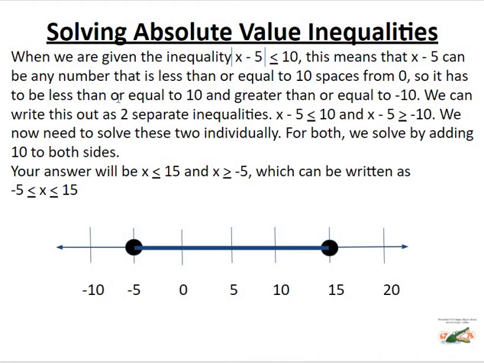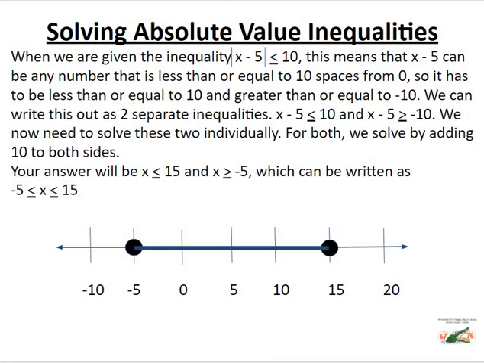So again, when we split this up, these are the two things that we are going to write. The x minus 5 is less than or equal to 10 or greater than or equal to -10. We write this out as two separate inequalities. Here they are. And then, of course, we solve them individually.